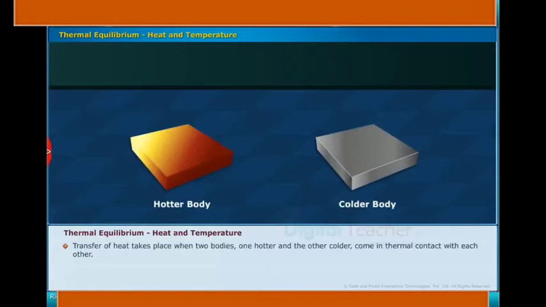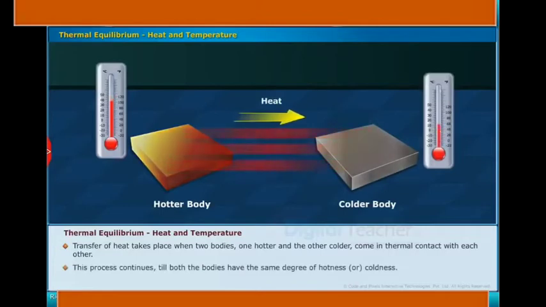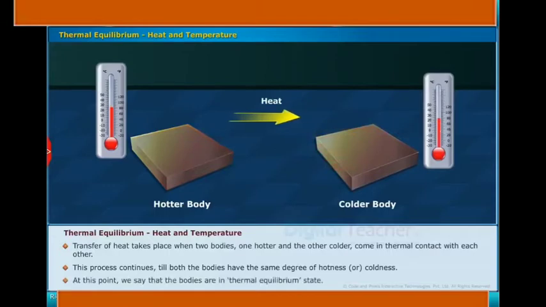Transfer of heat takes place when two bodies, one hotter and one colder, come in thermal contact with each other. This process continues till both the bodies have the same degree of hotness or coldness. At this point, we say that the bodies are in thermal equilibrium state.